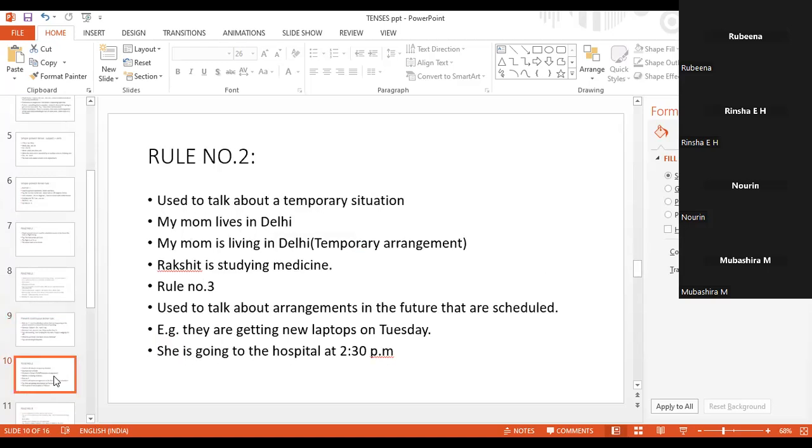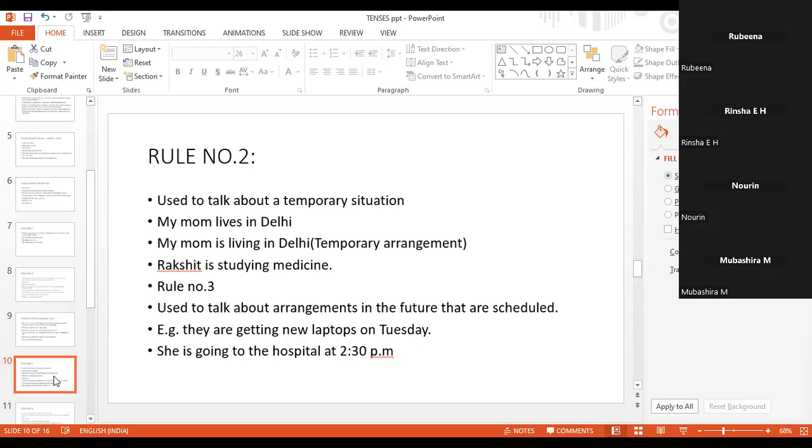Rule number 2: present continuous tense talks about a temporary situation. Here the example is, my mom is living in Delhi. That means my mom is staying in Delhi, but she might shift to another place. That is temporary. And Rakshit is studying medicine. Right now Rakshit is studying medicine, but in the future he might become a doctor, and then he may stop studying medicine, right? So present continuous tense also talks about a temporary situation.